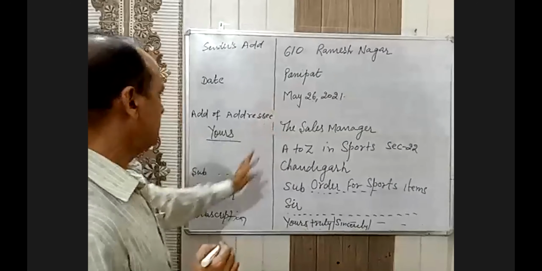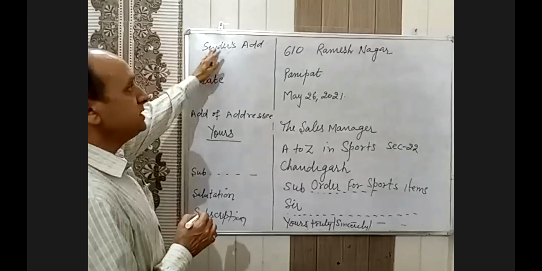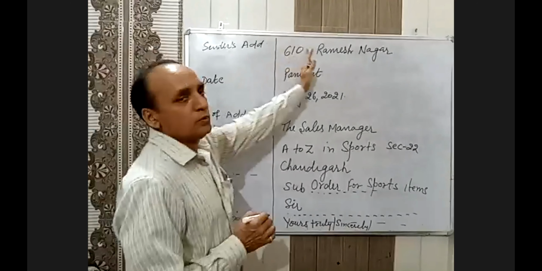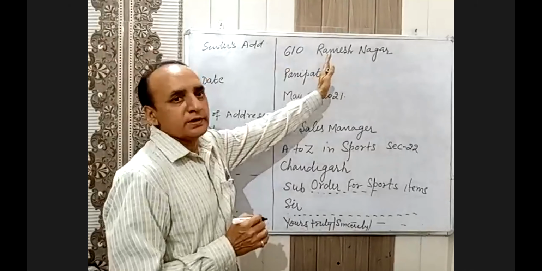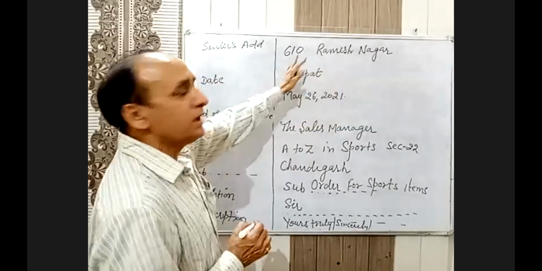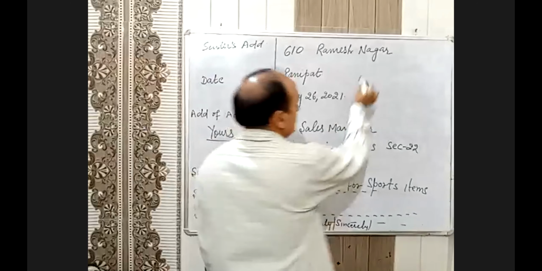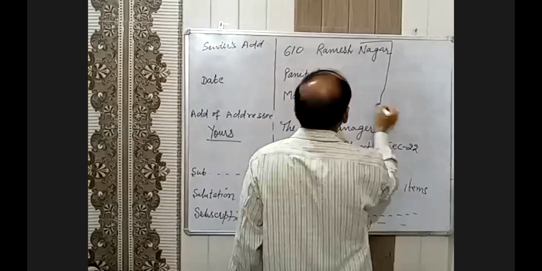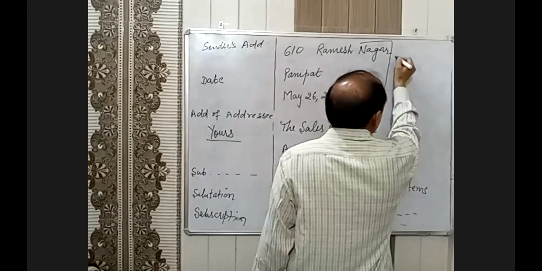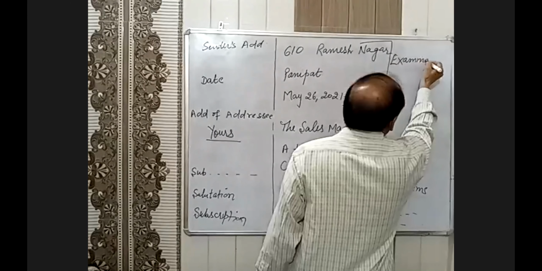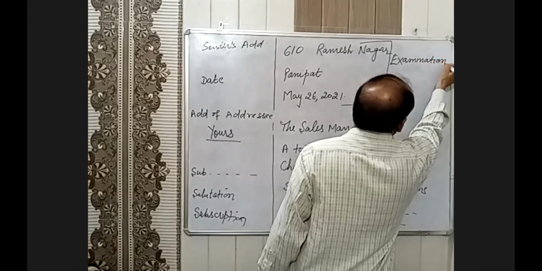Once again, you can go to this one. See, these are the parts of a letter. ये letter के parts हैं. First, you have to write the address, sender's address, अपना address. That will be given in the question. Suppose it is not given, then what do you do? First of all, you can write even examination hall. This will be your address. Of course, the address will be given.